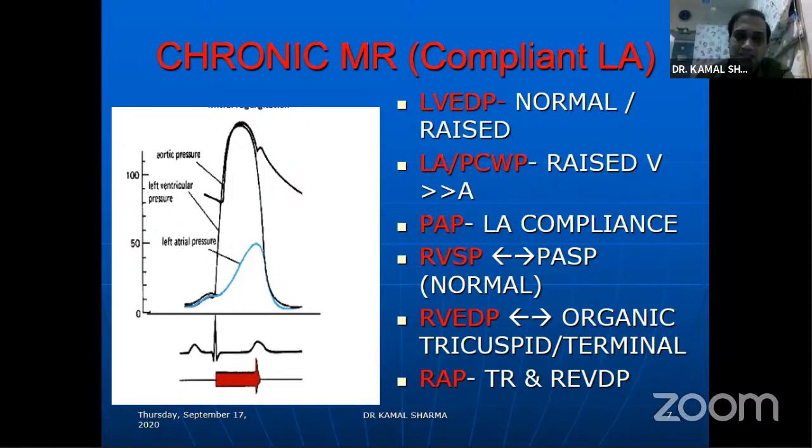So these are the mechanisms primarily: direct transmission of pressure, vasoconstriction by hypoxia, vasoconstriction to prevent the flooding of the lung fields, and third, of course, the microthrombi and emboli, which can lead to the development of pulmonary hypertension.